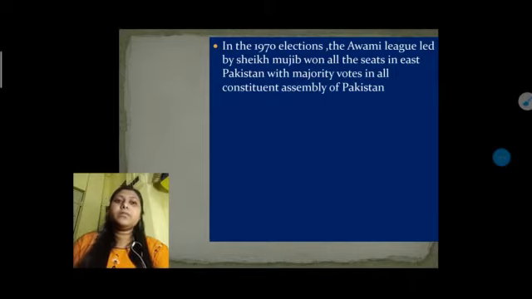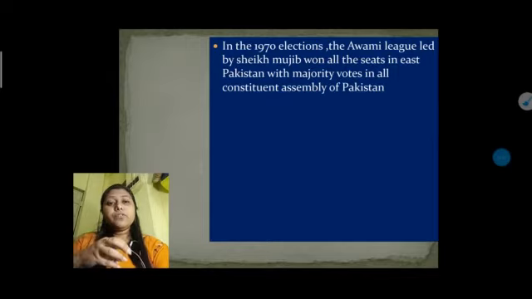So Sheikh Mujib was the leader who always protested against West Pakistan's dominance and tried to get independence. For that reason the people gave all their votes to him. The total number of votes across both parts of Pakistan was around 300, and most of the votes were won by Sheikh Mujib, not only in East Pakistan but also in West Pakistan.